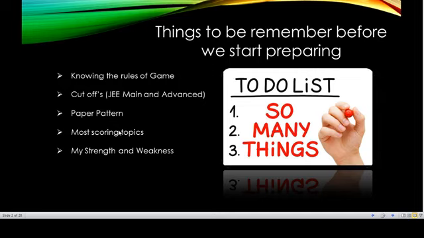Secondly, about your strengths and weaknesses. Now this is something which teachers cannot help you with, right? So if I have, let us say, mathematics, I'm good at probability, I'm weak in integration. Now how do I know it? The first step of the preparation is that we need to evaluate ourselves by attempting a question paper and looking at what kind of questions we are able to attempt. Strength and weakness is not related to interest or disinterest. It's what we are able to deliver and solve during the exam.